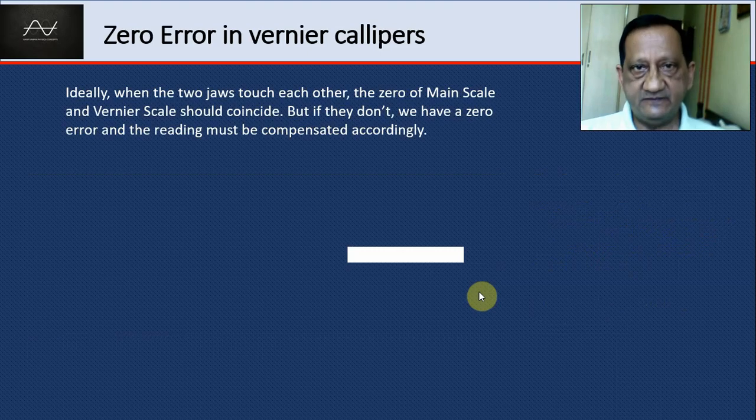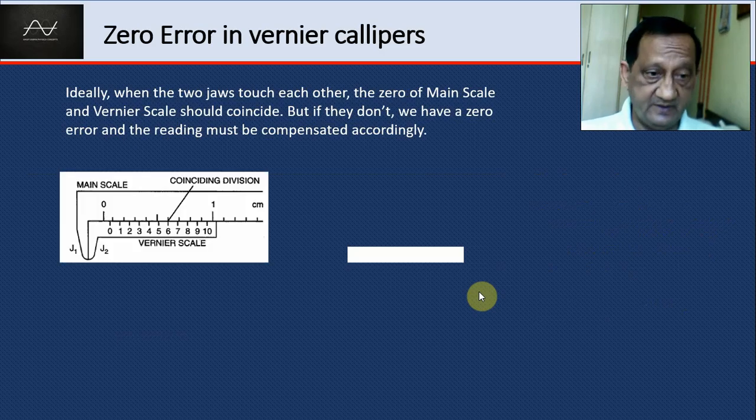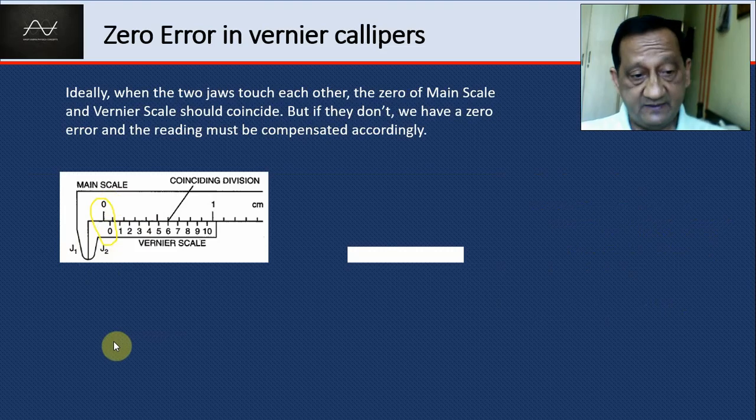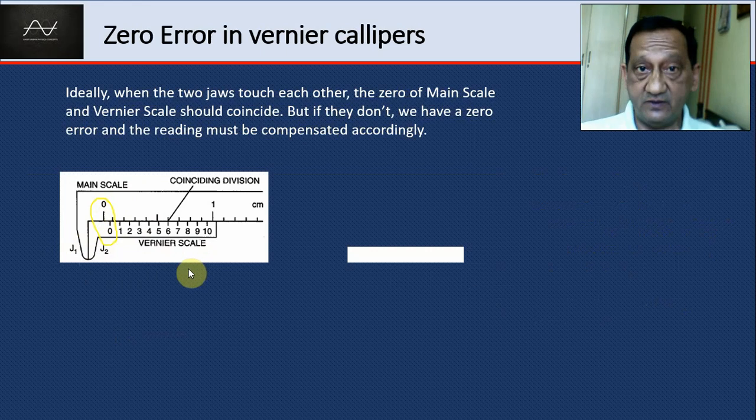Zero error can occur in verniers. That is when the zero of the main scale and the vernier are not coinciding. Then we have to do a compensation. See here, we have the two jaws J1, J2 touching each other. In such a case, the 0 and 0 of the two scales should be coinciding, but the 0 of the vernier is ahead. It should not have been ahead. It is already ahead. So now when you insert something between the two jaws, what is already ahead is being added to your reading.